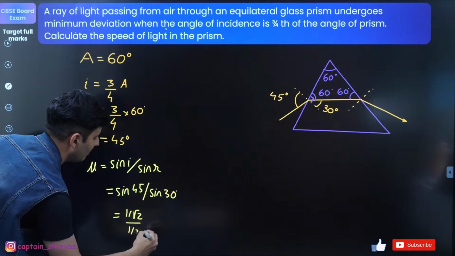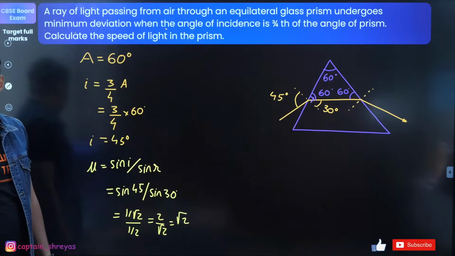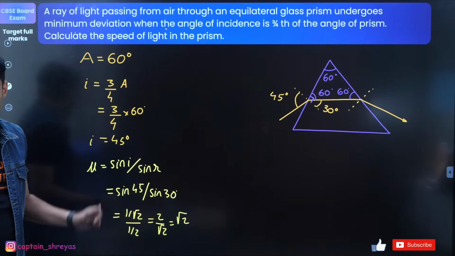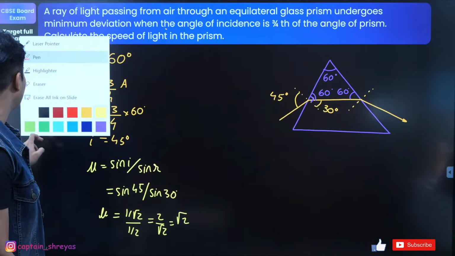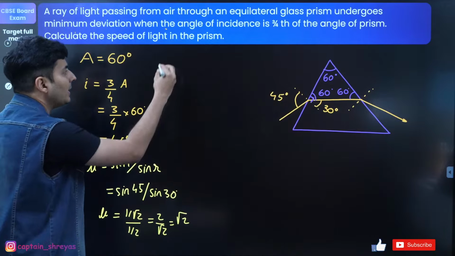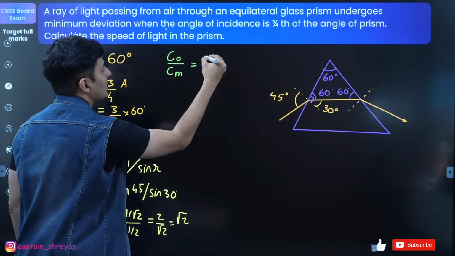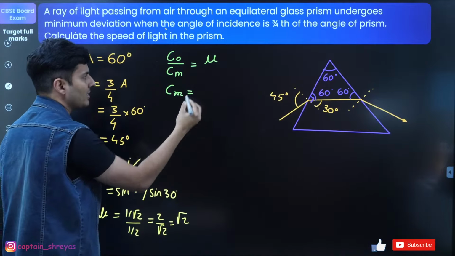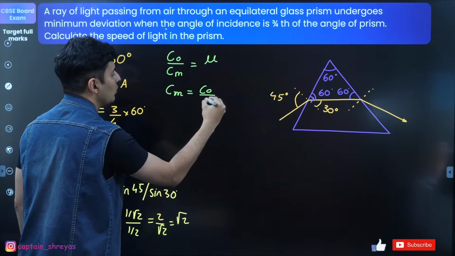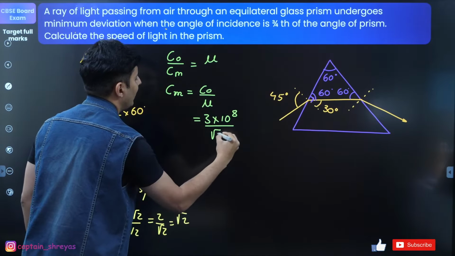This is basically 1 by 2. So it will become 2 by root 2, which is basically root 2. Is that right? So now once I get the refractive index, finding the speed will be very easy, because the question is to find the speed. We know speed of light in vacuum upon speed of light in medium is basically the refractive index. So speed of light in that medium or the prism will be speed of light in vacuum divided by mu, which is 3 into 10 to the power 8 divided by root 2.